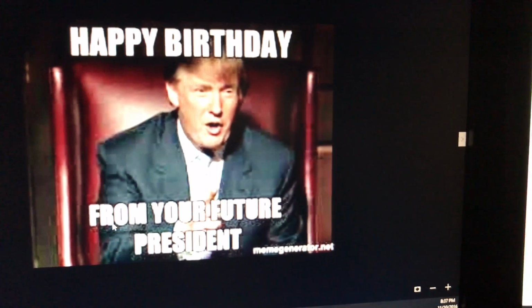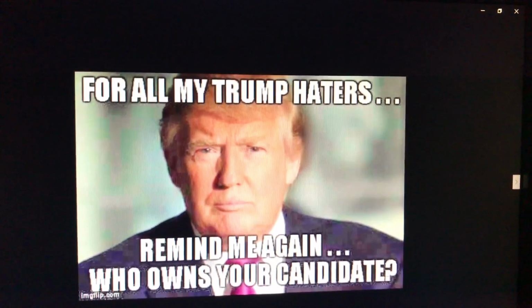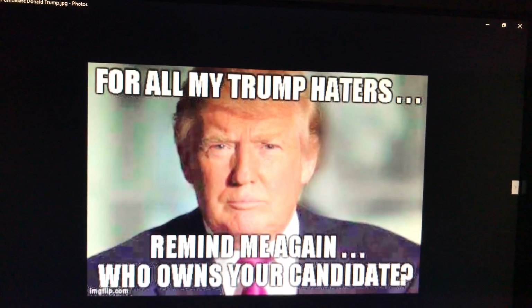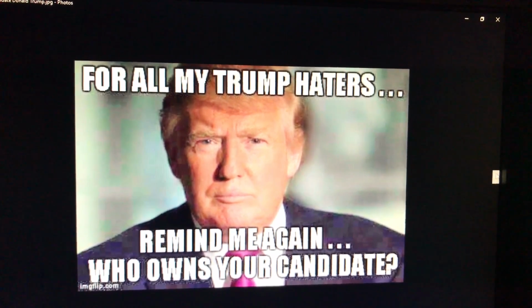I saved this one right here. So anytime there's somebody who has a birthday and I know they don't like Donald Trump, you know I use this. So now I've got to change it to happy birthday from your president. Okay, for all my Trump haters, remind me again, who's your candidate? I think this one came out when it was clear that there was like no choice.